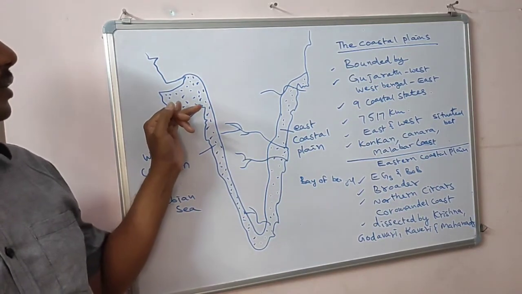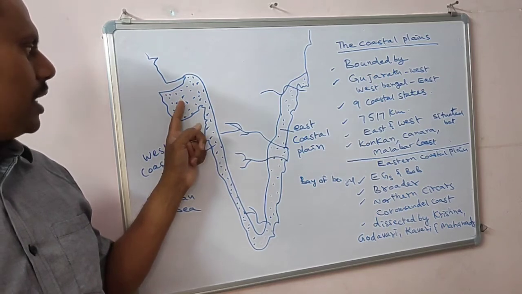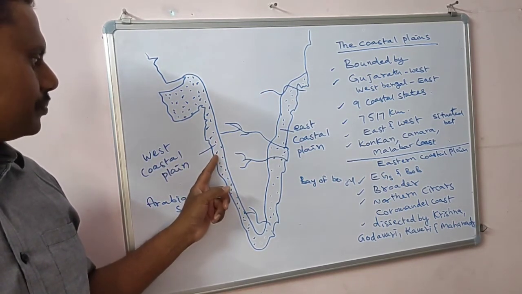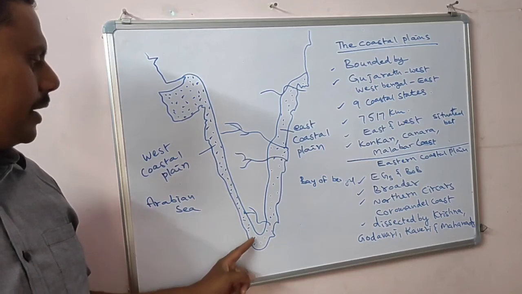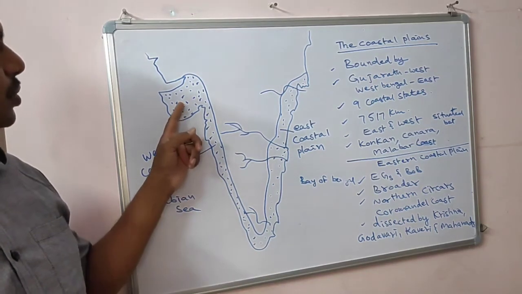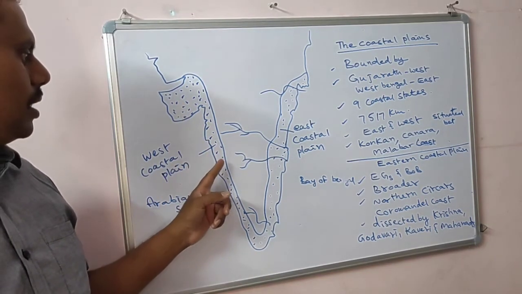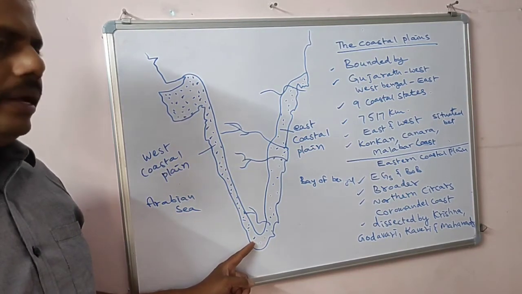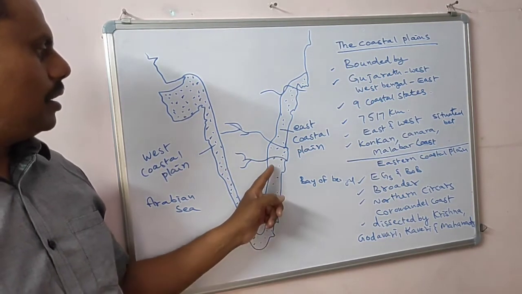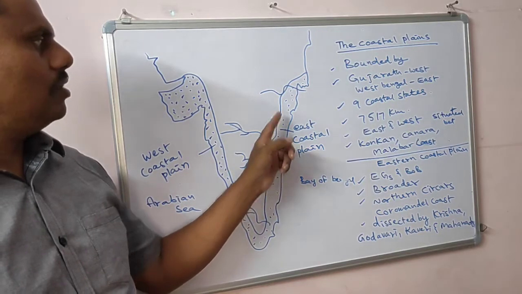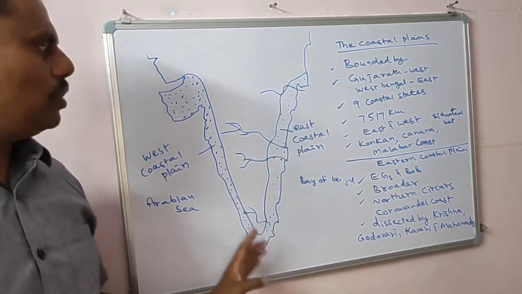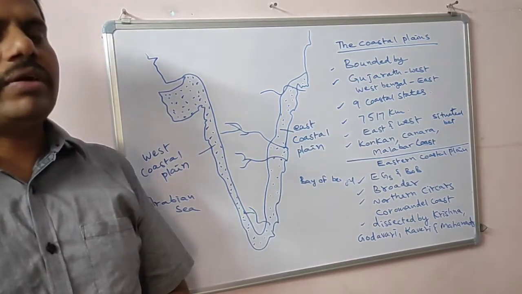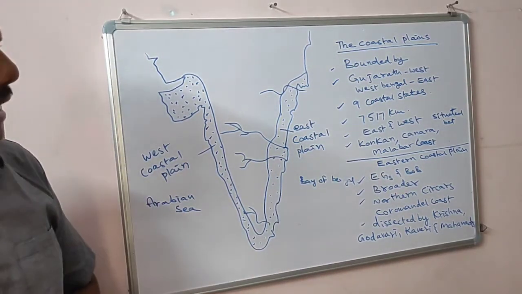Those are Gujarat, Maharashtra, Goa, Karnataka, Kerala, next Tamil Nadu, Andhra Pradesh, Orissa, West Bengal. In this way, a total of 9 coastal states, and nearly 7,517 kilometers of coastline.